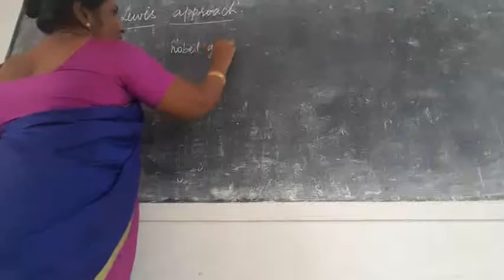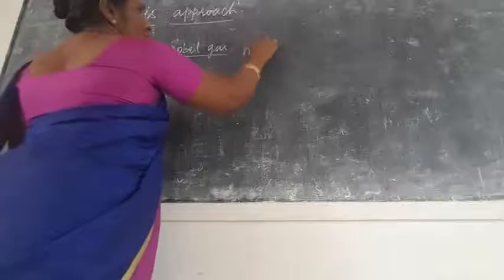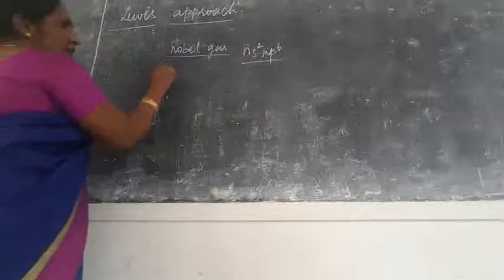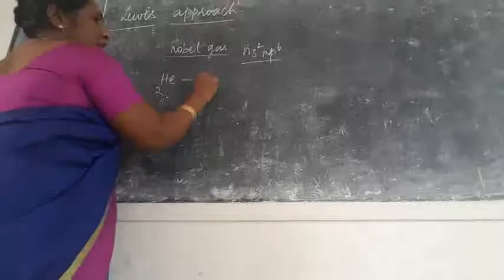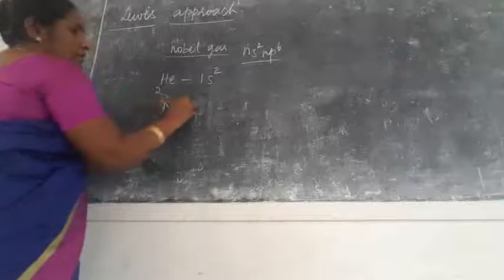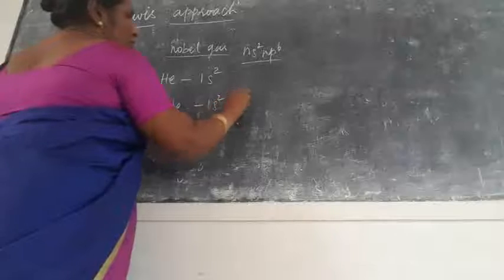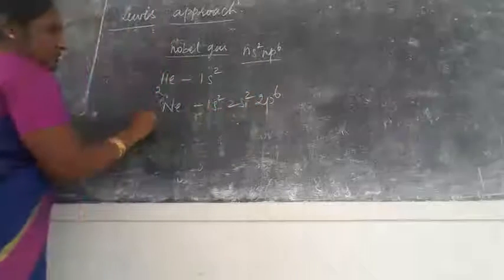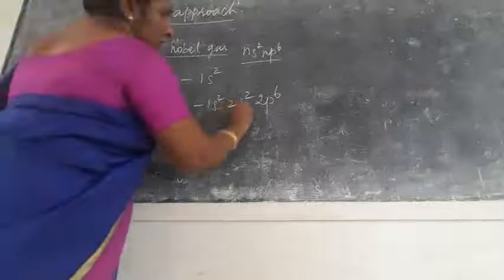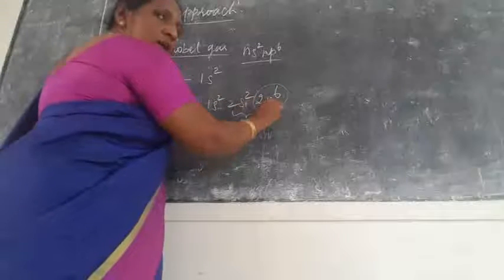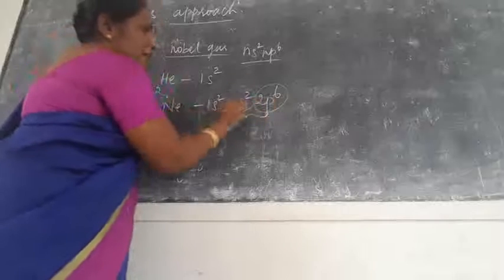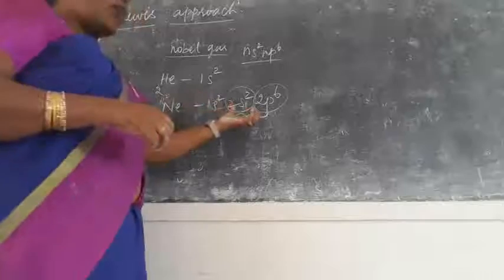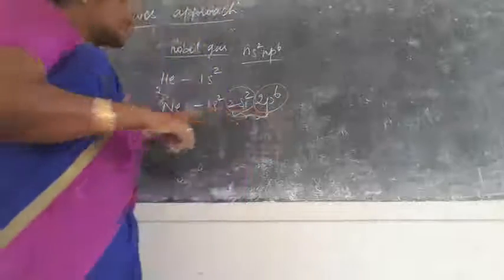Noble gases have the outermost electronic configuration ns2 np6. They are helium, neon, argon. Helium has atomic number 2, so it is 1s2. Neon is 1s2, 2s2, 2p6. So that is 8 electrons. The outermost shell 2p6 means the p orbitals are completely filled, and the s orbitals are also completely filled. So that is the octet configuration, the filled outermost electronic configuration, the inert configuration.